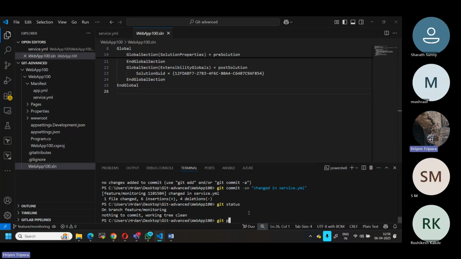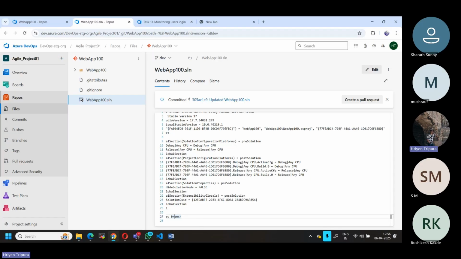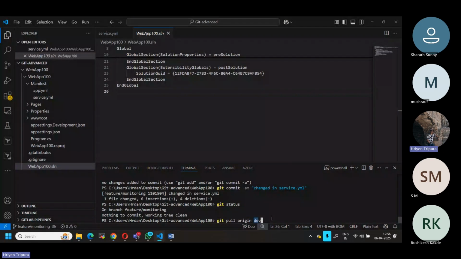Now git pull, because I have committed locally, git pull origin dev. That means I'm saying please pull the changes from the origin called dev, while standing in your branch, that is your feature branch. I'm trying to say that remotely, whatever somebody might have modified in the code, I want to bring those changes into my local code, so that I can merge them, right?